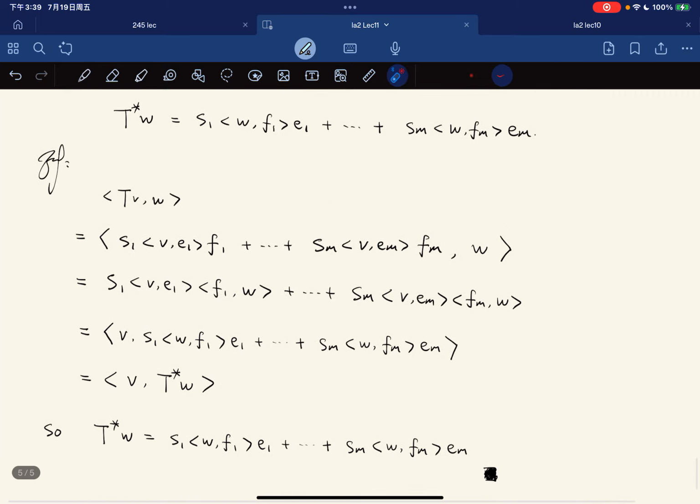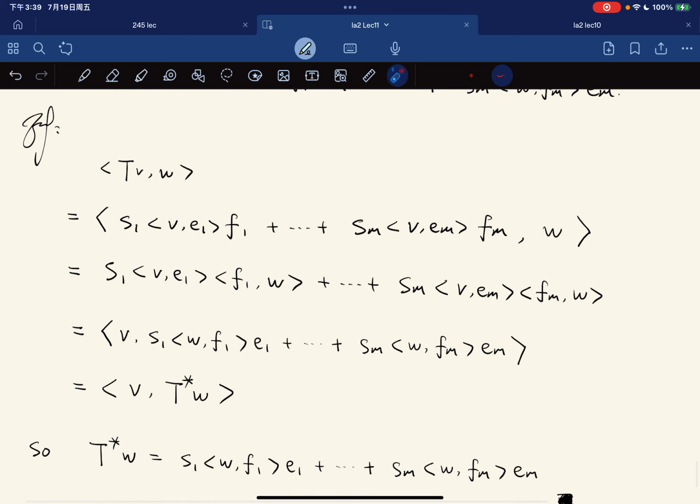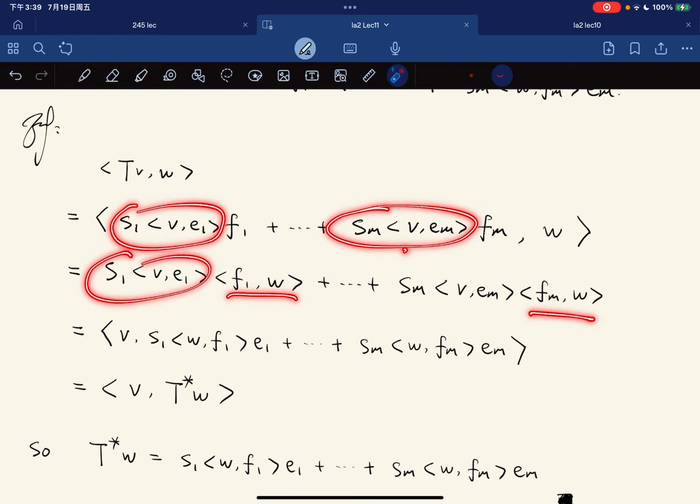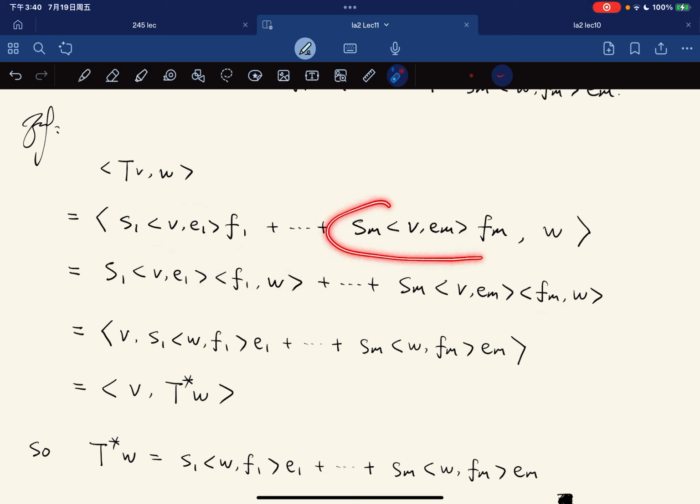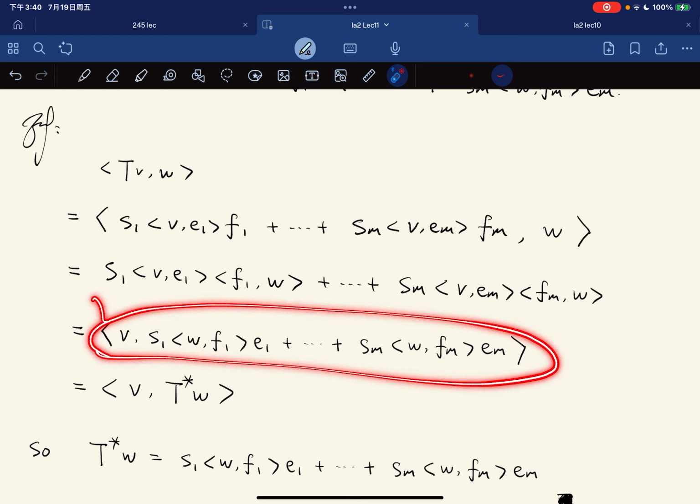The proof is simple by direct computation. Given a singular value decomposition, from here we just multiply out, because those are the scalars. So the scalars times the inner product with f1 and w, plus the scalars, up to the inner product with fm and w. And from here, this is equal to this, because if you go from here, you can reach it back.